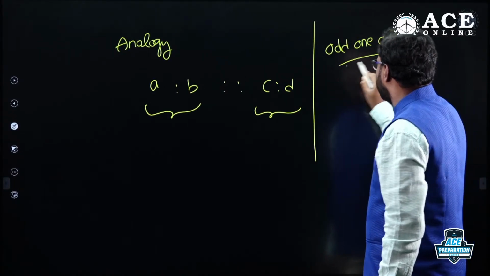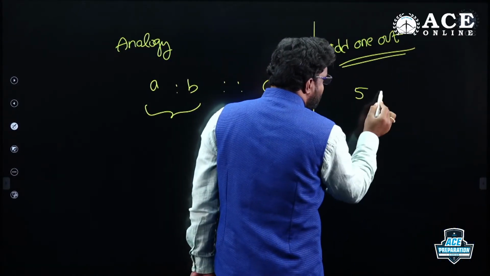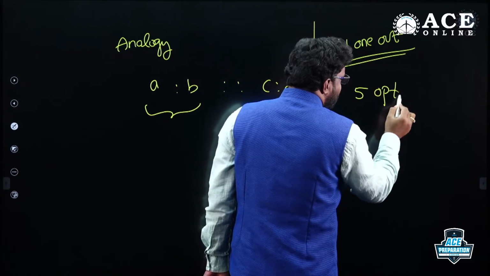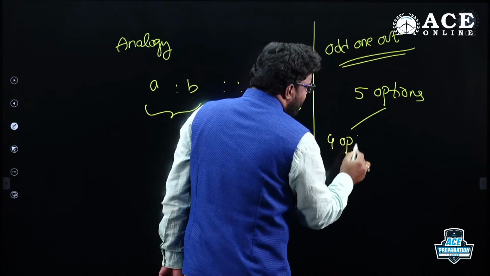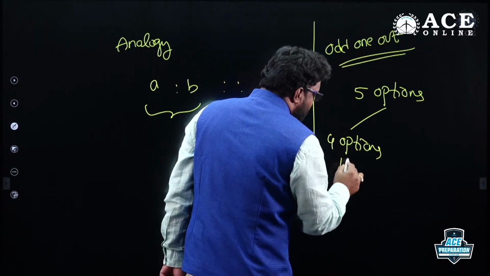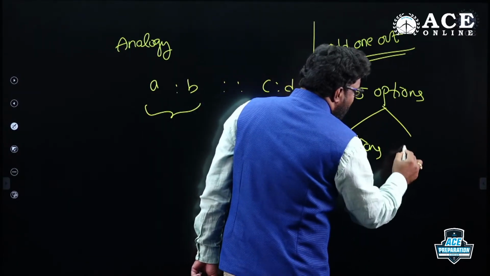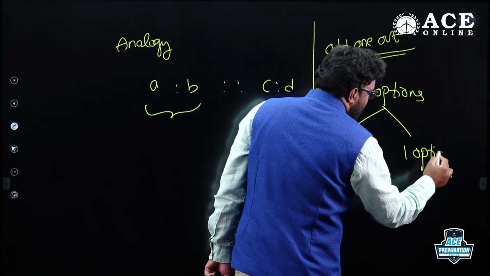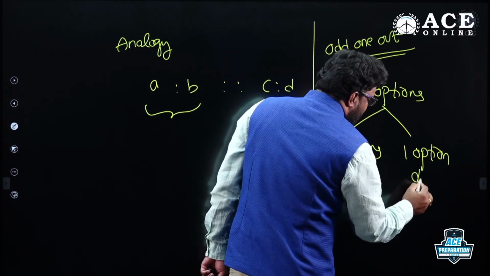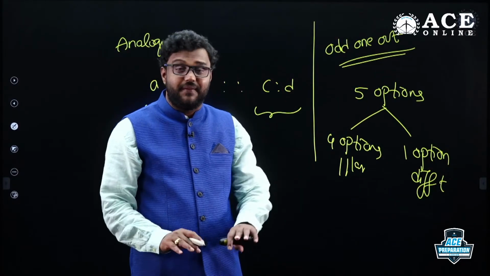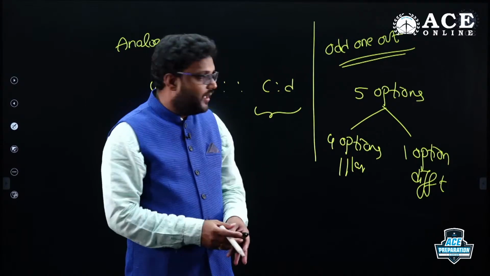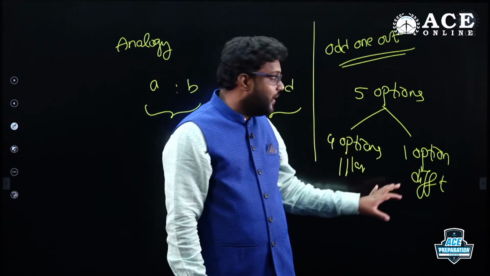Whereas odd one out, or odd man out, or classification, they give 5 options, my dear friends, or 4 options. With certain logic, 4 options are similar and 1 option is different. The different option is the odd man out. If you work on the given numbers, letters or words, 4 options are similar and 1 option is different.